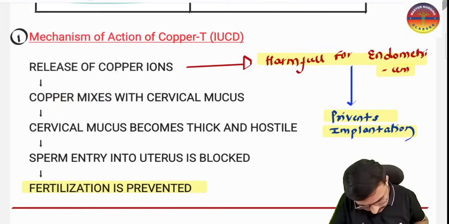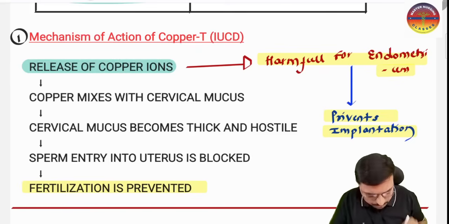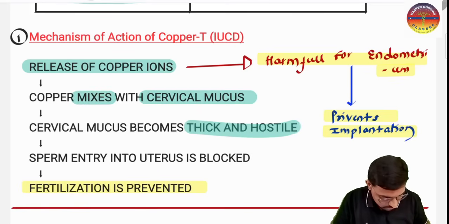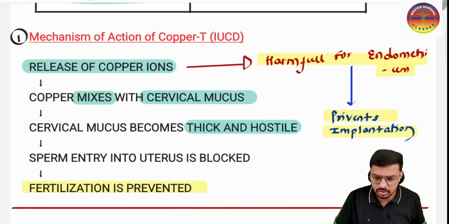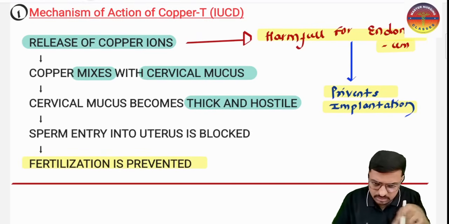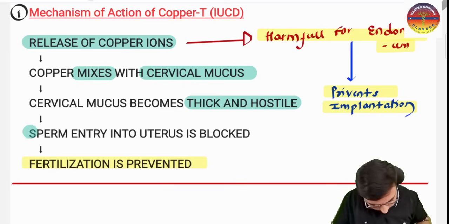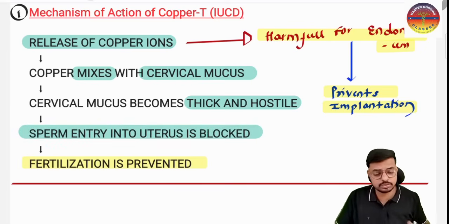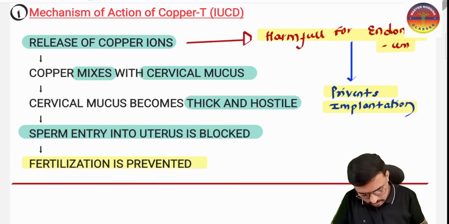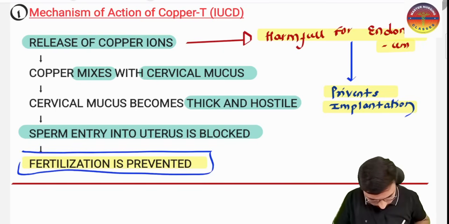So you understand how it will prevent the fertilization. Once we insert the copper IUCD, it releases copper ions. These copper ions mix with the cervical mucosa, and the cervical mucosa becomes very thick and very tight. If the thick cervical mucosa blocks the cervix, there is no entry of the sperm into the uterus, which means there is no fertilization. That is the very important thing you have to keep in your mind: IUCD works by preventing the fertilization.